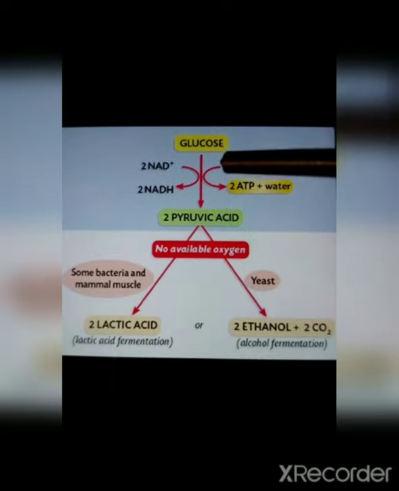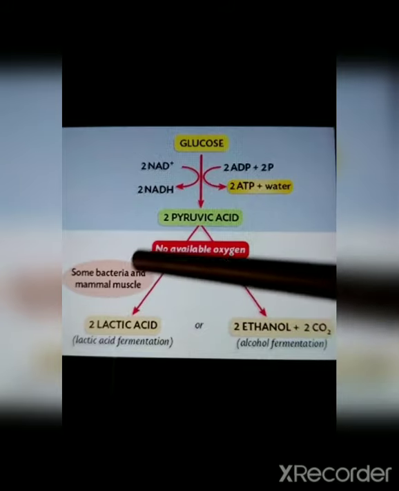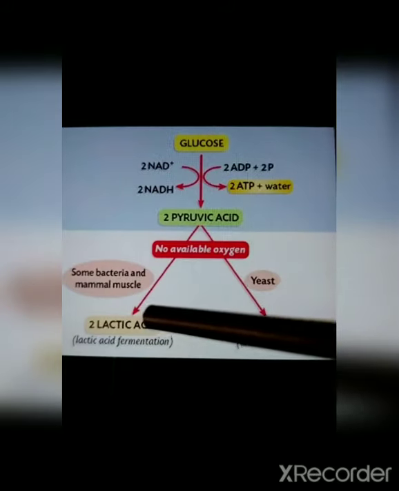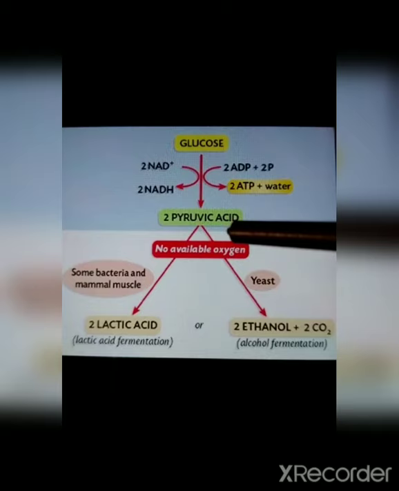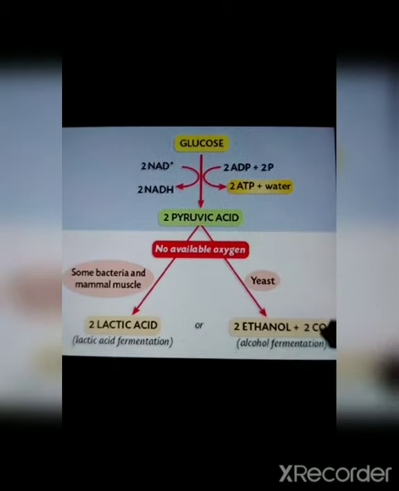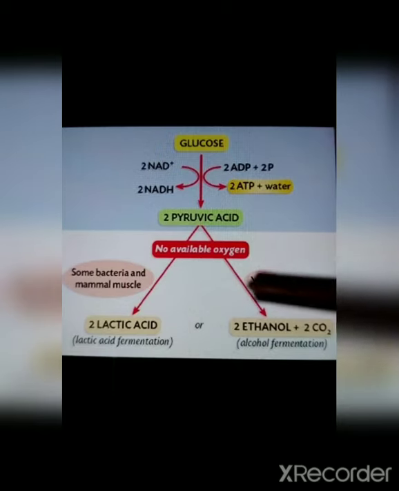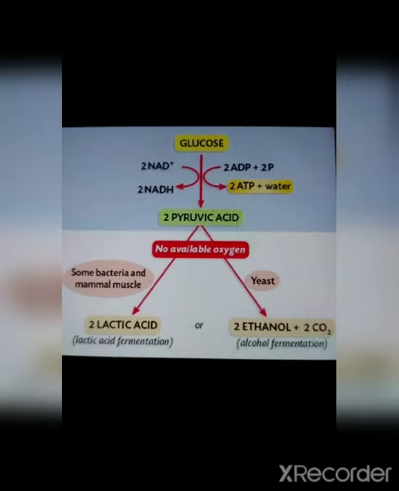In case of anaerobic respiration, lactic acid is produced in human beings. If the anaerobic respiration happens in yeast, ethanol is produced along with carbon dioxide. So we will look into the yeast experiment of anaerobic respiration in detail.